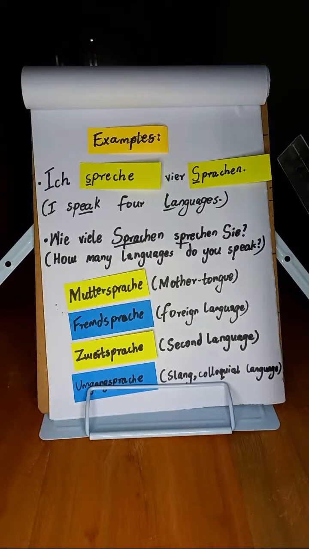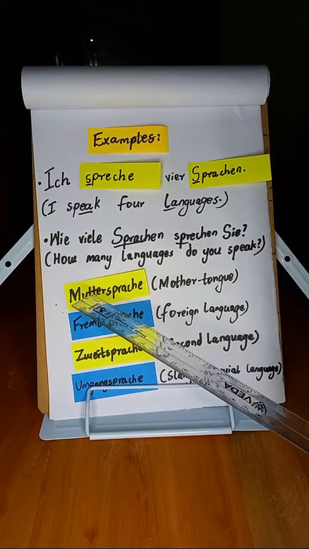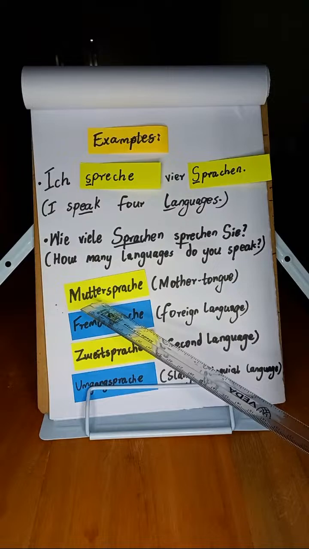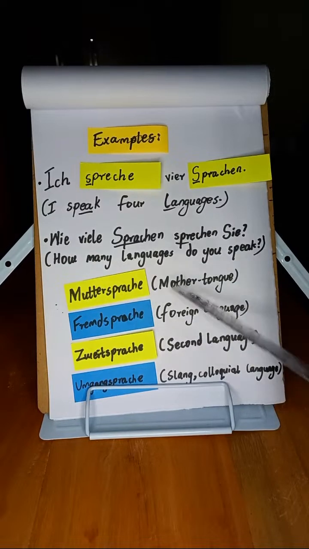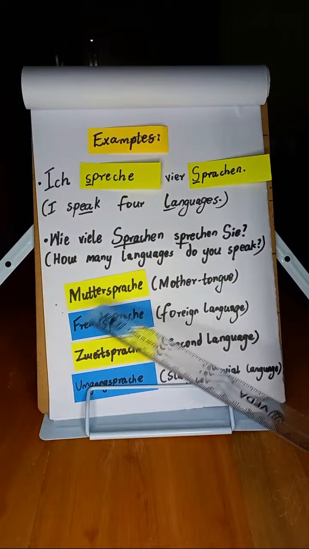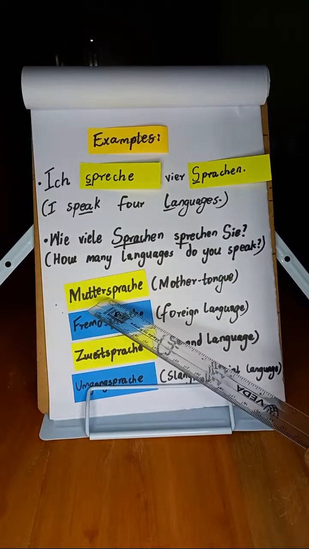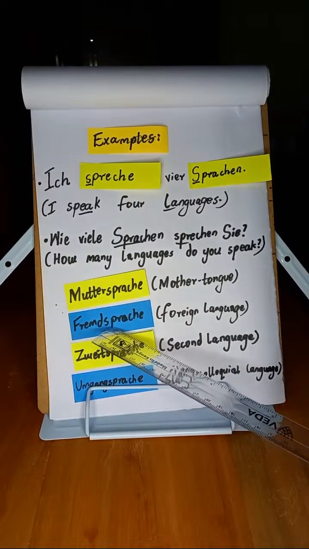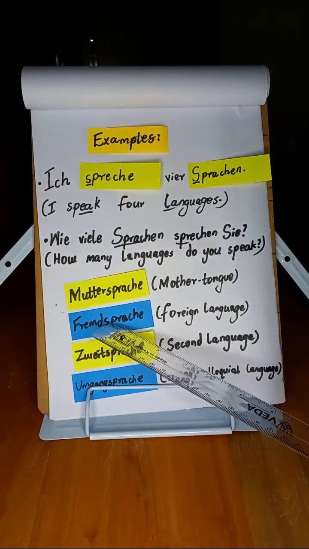So I've given us some more examples. We have Mutter, Sprache: Muttersprache, which means mother tongue. Remember, Muttersprache, mother tongue. In this case, it's a small s because it's in the middle of the word. The other one is Fremd, Fremdsprache.